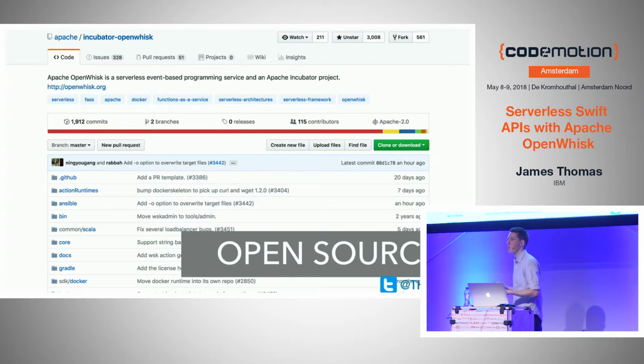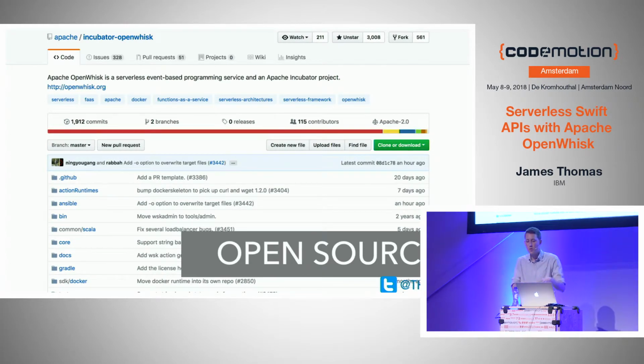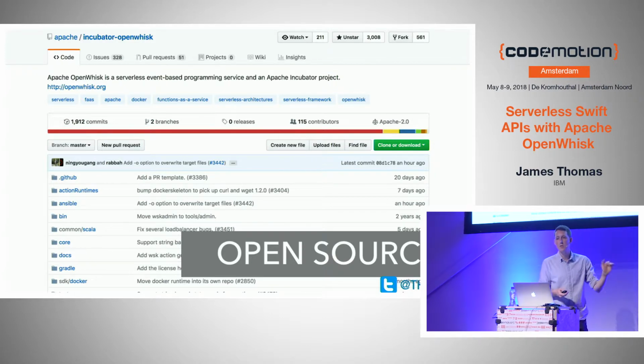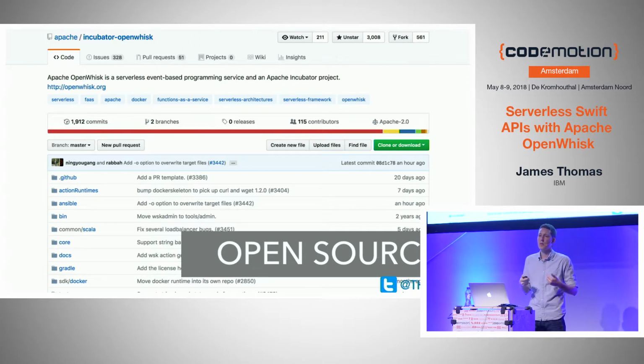So the first, obviously, is open source, right? It's a full open source Apache project, which means that you can run the platform locally in test and development. You could deploy it yourself on-prem if you've still got some kind of on-prem stuff or private cloud, or you can go and use a hosted offering from someone like IBM or Adobe or Red Hat. It's the same open source project for all of those different deployment